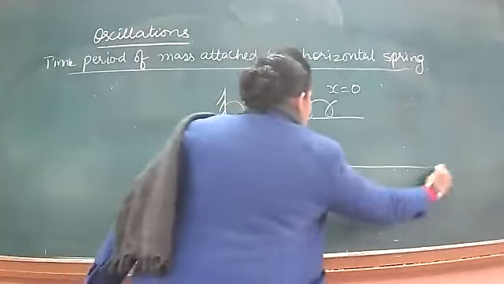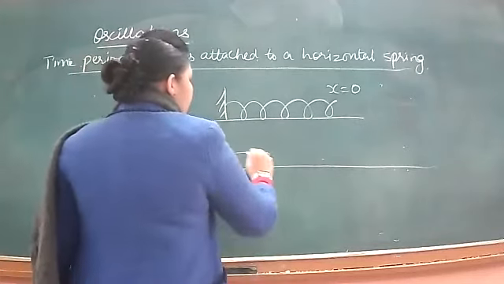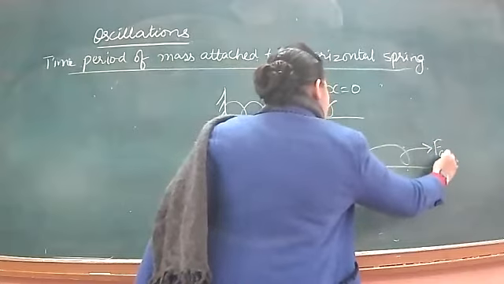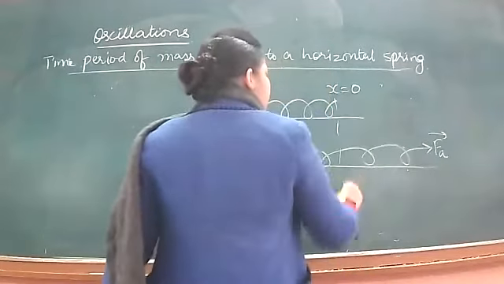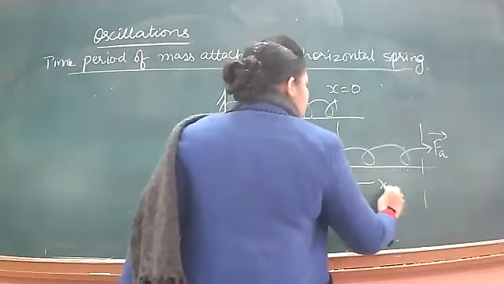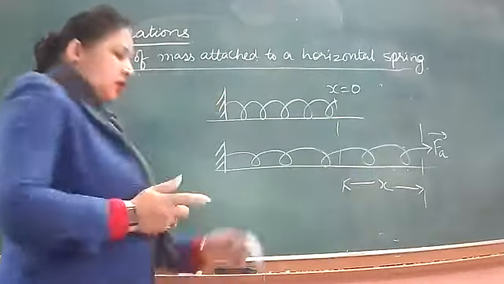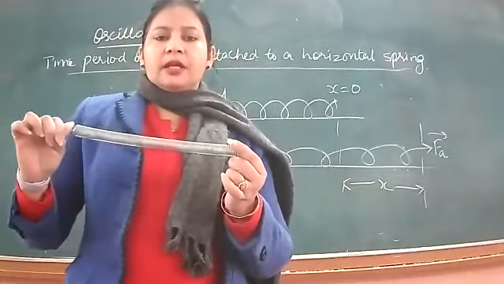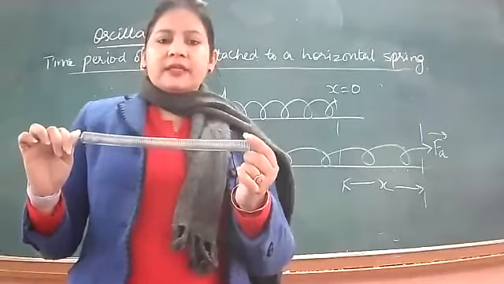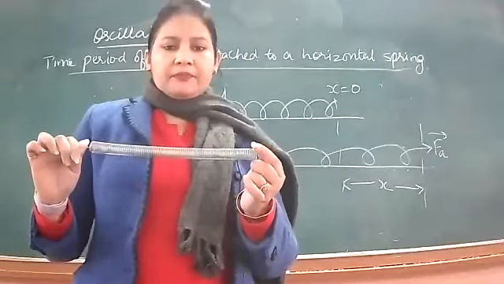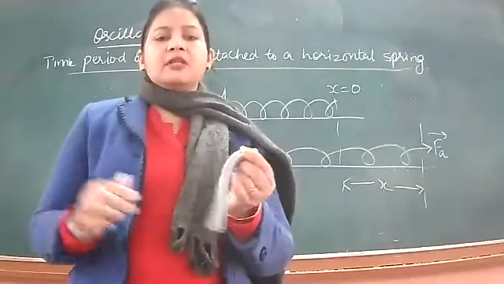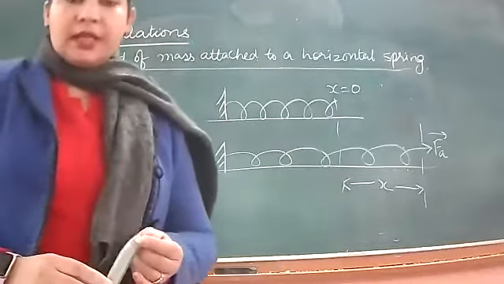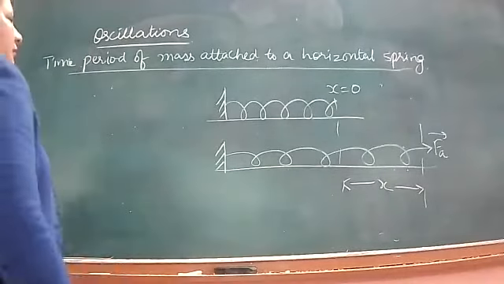Then we apply a force on it, and it gets extended. This is our applied force, and the extension in the spring is x. Suppose I keep one end fixed and apply a force from the other end, so it gets extended. This is some extension produced in the spring. When I leave it, it will start oscillating if a mass is attached to it. We want to find the time period of oscillation.